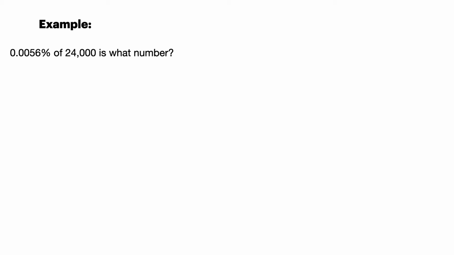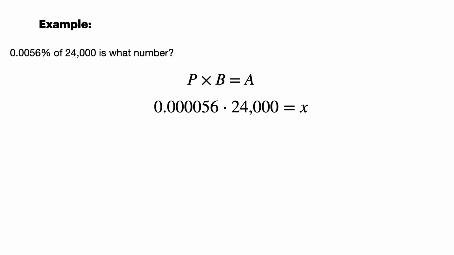What is 0.0056% of 24,000? What number is that? So let's set up our equation. Percent times base equals amount. So the percent is obviously 0.0056%, but I have to move the decimal place because they gave me a percentage. So I have to move the decimal place 2 places to the left. I multiply it by 24,000, and that is going to be the amount.